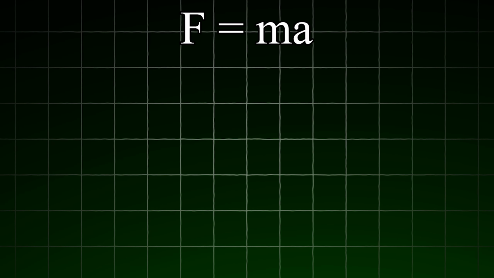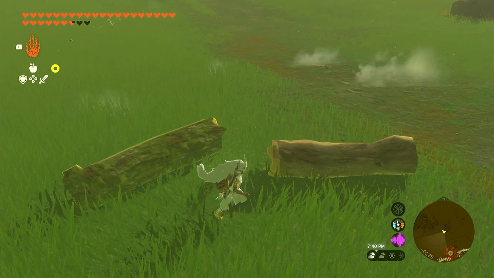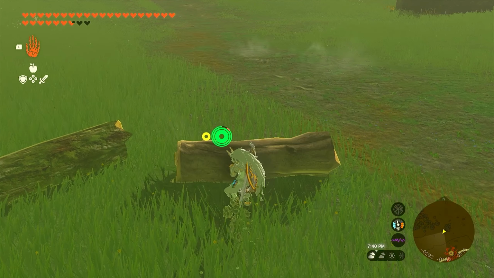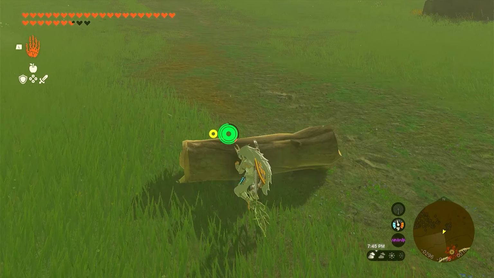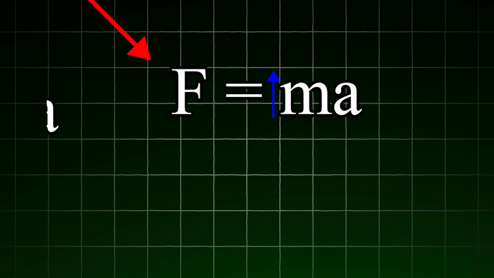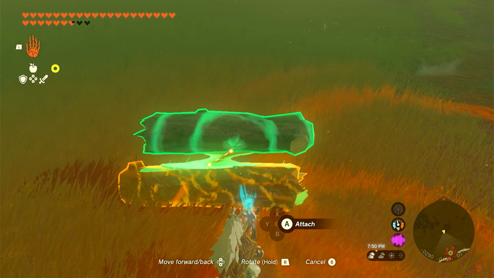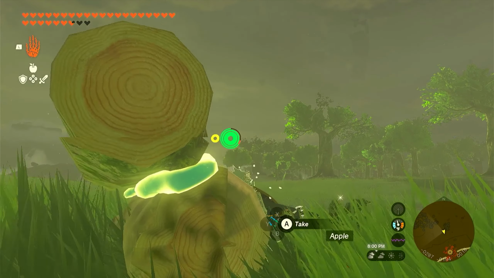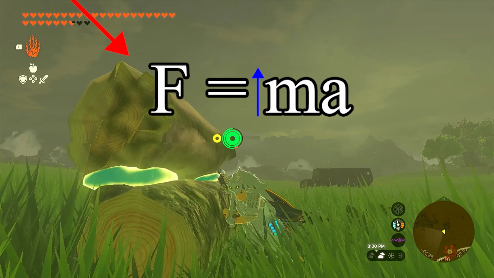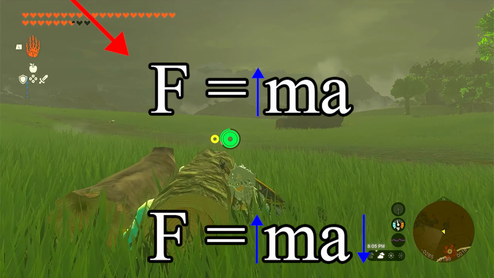Another thing we can do when manipulating the F equals ma equation is showing what happens when one value of the equation is increased. First, we see Link pushing a log. He's pushing the log with constant force, and the mass and the acceleration of the log reflect that. But let's see what happens when we increase the mass but keep the force input the same. So we hand a new log to Link's pushing device, and would you look at that, Link is pushing the log very, very slowly. What happened was that the mass went up, but the force input stayed the same. This caused the acceleration of the log to go down.